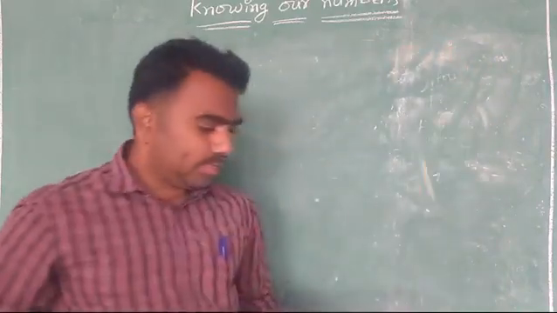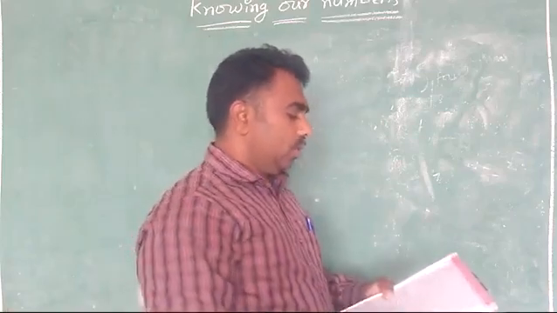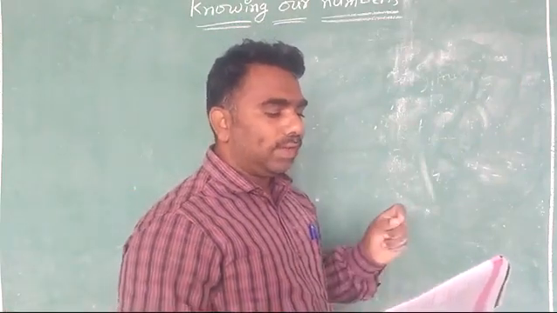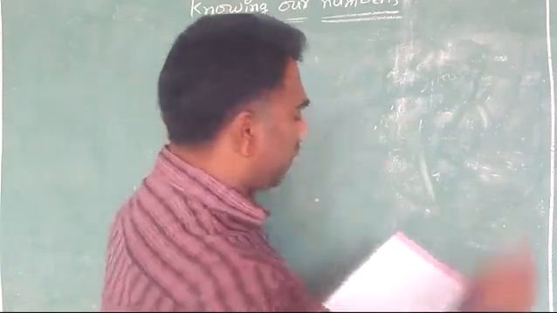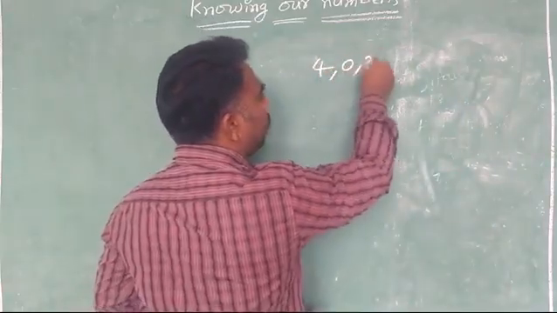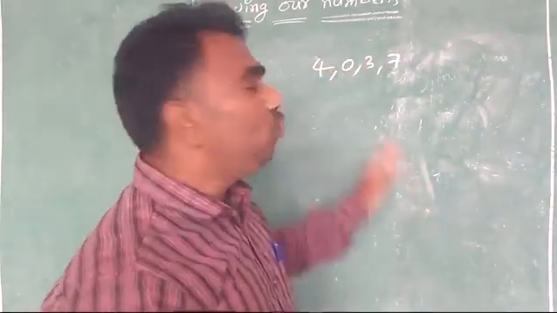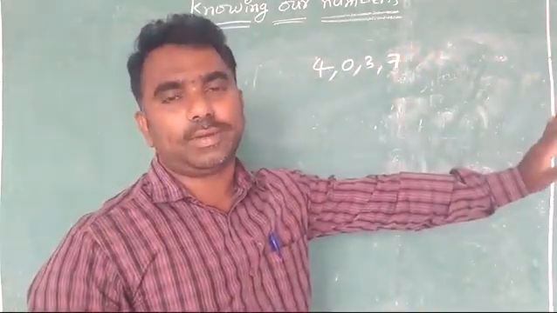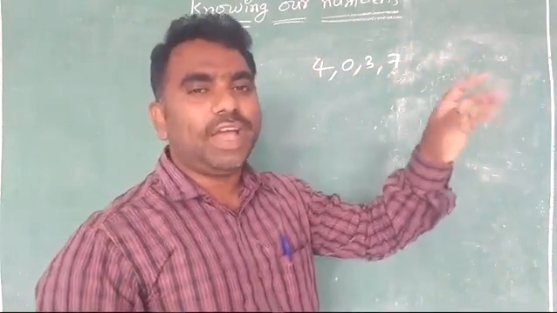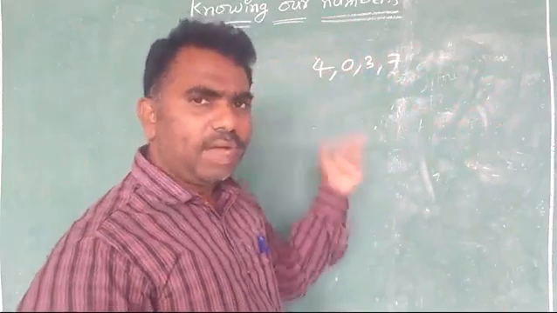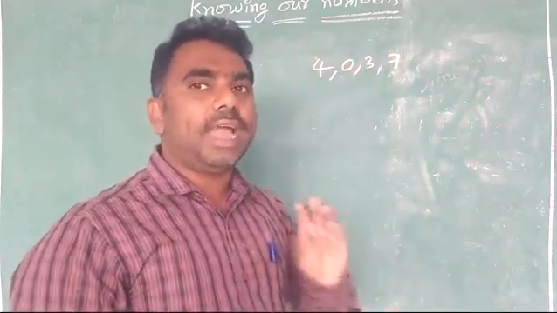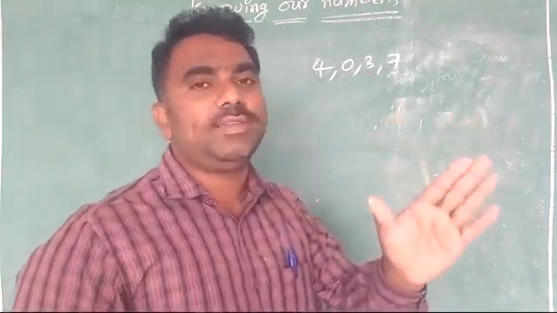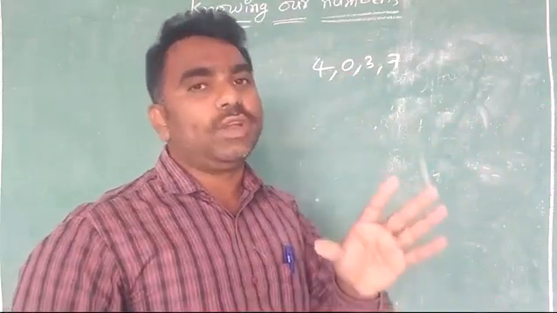So next, the seventh one. From 4-digit numbers with the digits 4037. So they are giving you 4 digits, 4037. By using these digits, you write the biggest 4-digit number and smallest 4-digit number. I am not asking for the biggest digit. If I ask you the biggest digit, easily you will say 7. What is the smallest? You will say 0. But it is not like that. I am asking that with these 4 digits, you have to form the biggest 4-digit number and smallest 4-digit number.